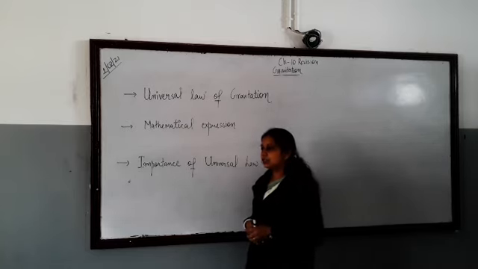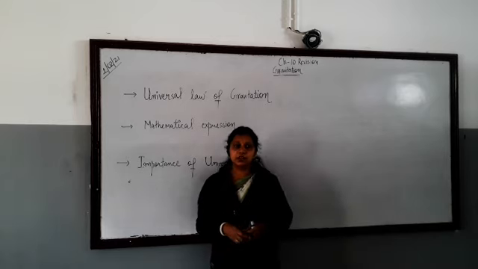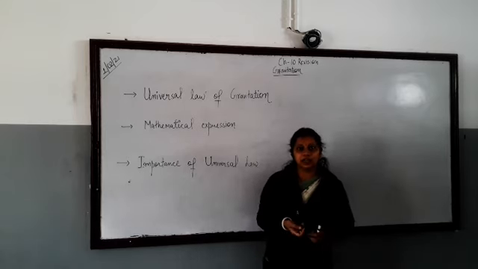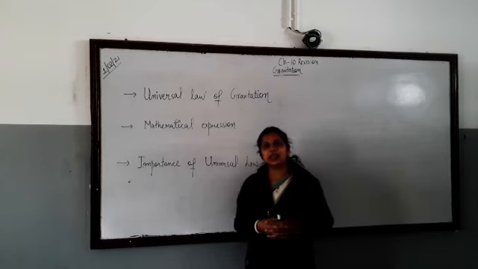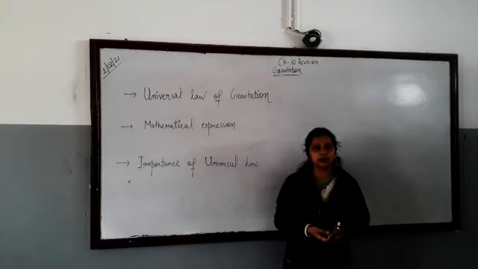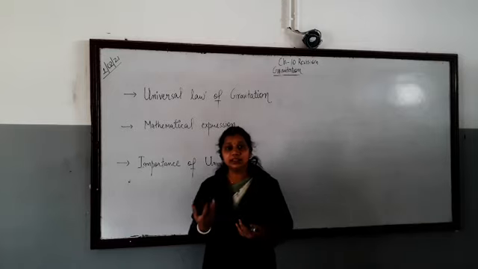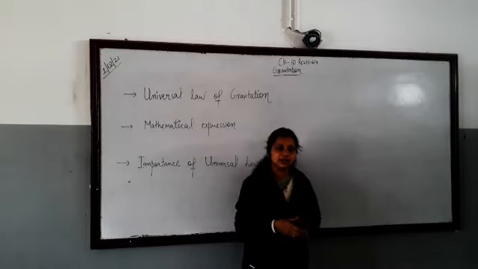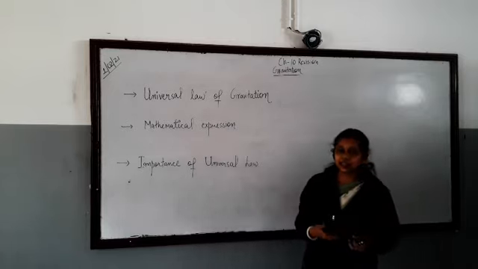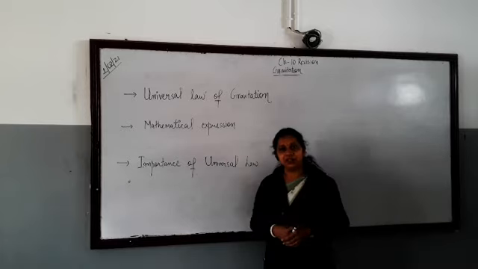Isaac Newton was the first to think about it. He saw an apple falling down and he thought, why is the apple not going up? Why is it falling down? Why is the moon revolving around the earth? Or why is the earth revolving around the sun? All these questions led to the universal law of gravitation.